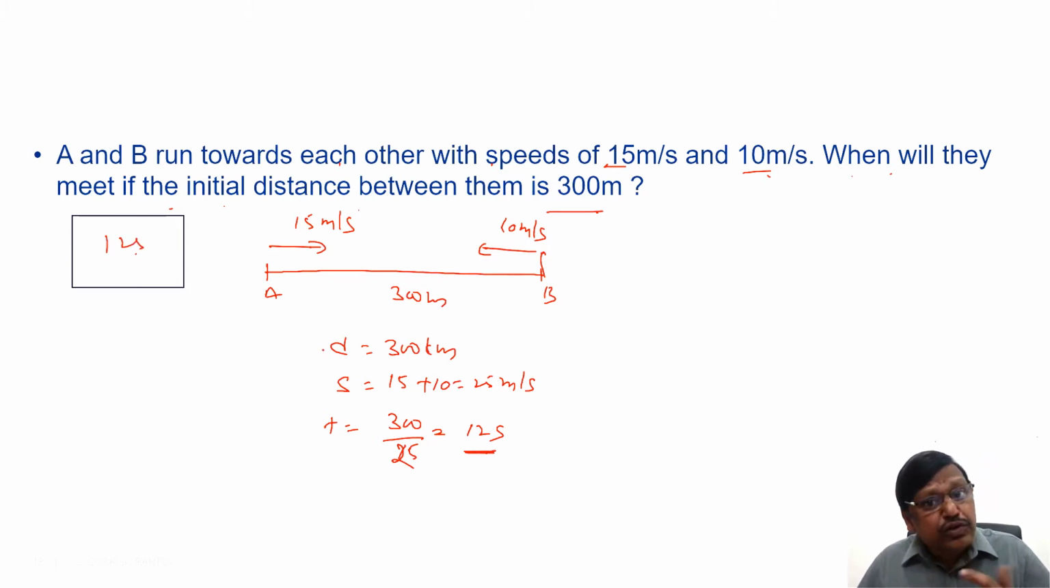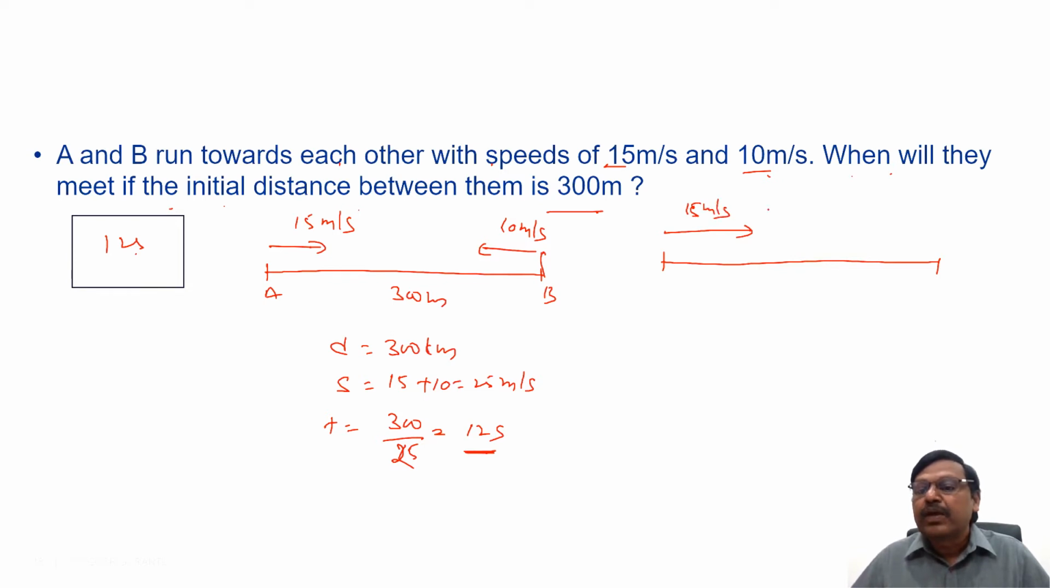Even if you are not using relative speed, you can solve it, but you have to improve your approach, because you have to try to save time in the examination. I'll just explain one example without using relative speed. Every question of relative speed can be done this way, but we should avoid it because it takes more time at times. Now A traveled at 15 meters per second, B traveled at 10 meters per second. When will they meet? Let us say they met here after t seconds.